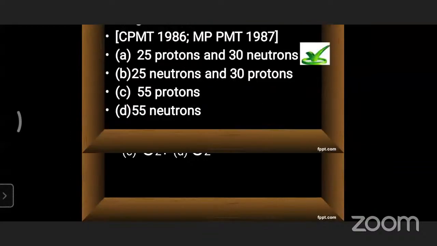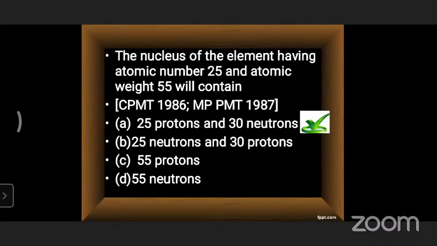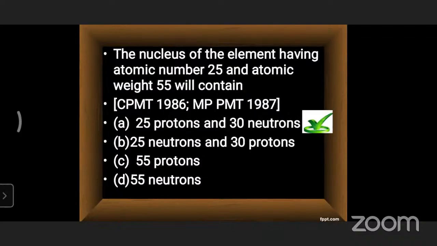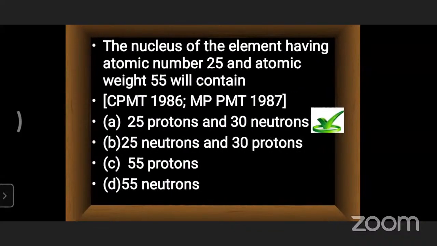Okay, children. This is one more question, regarding the number of neutrons, number of protons, and number of electrons. It is a topic-based question. The question is: the nucleus of the element having atomic number 25. May I know which element has atomic number 25? Scandium, titanium, vanadium, chromium, manganese. It might be manganese. Is it manganese or not? Yes, it is manganese only.